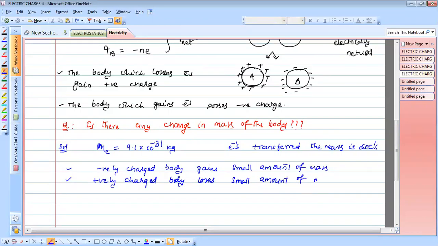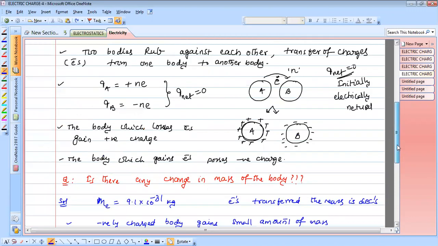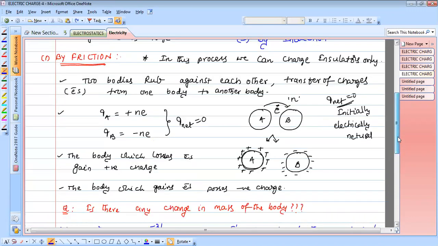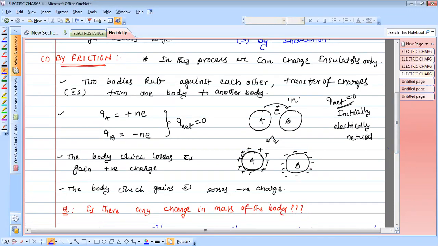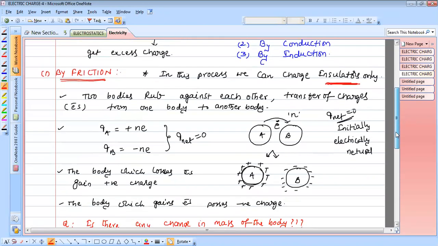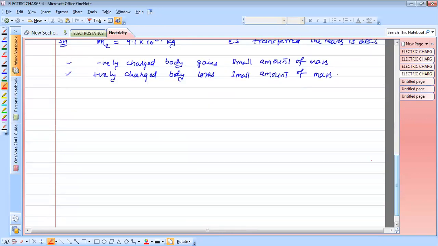So this is a very, very important point. When charge is transferred, there should be some mass change. This is the important concept regarding how charge is transferred by the frictional process. So very clear, this process is applicable only for insulators. We transfer charge between insulators by the frictional process. Now I move to the next one, which is the conduction method.